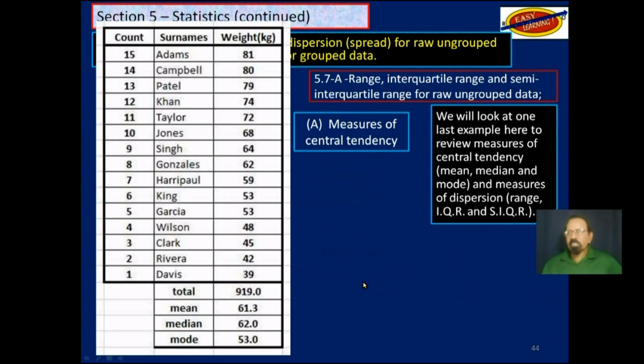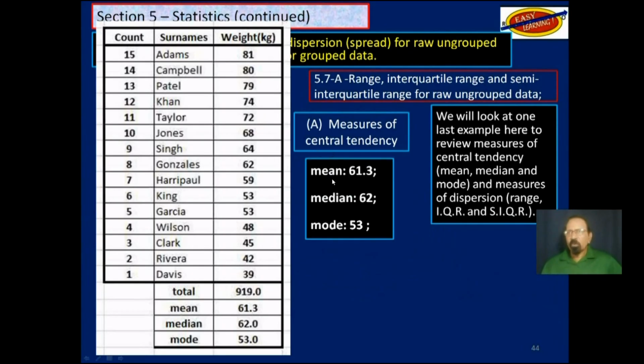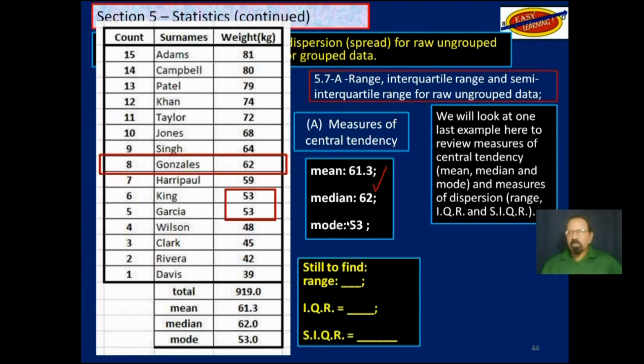So measures of central tendency: mean, median, and mode. They tell us how well these numbers are grouped together. Central tendency. But as I said, we need more than that. We still need to find range, interquartile range, and semi-interquartile range.